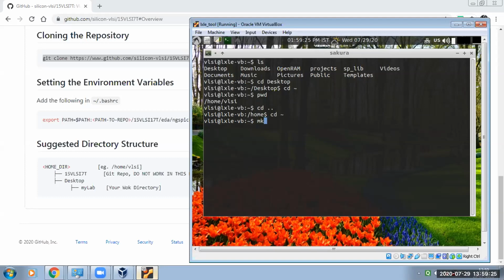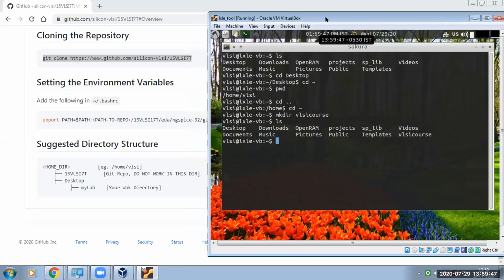I'm just creating a directory here with mkdir. You can do it by the command mkdir, and I'm naming it VLSI course or anything like that. Then it is created. You can see here VLSI course is created. So now I'm writing this command to clone it, git clone. Then go to that course, enter cd, cd VLSI course. Go to that. Yes, sir.